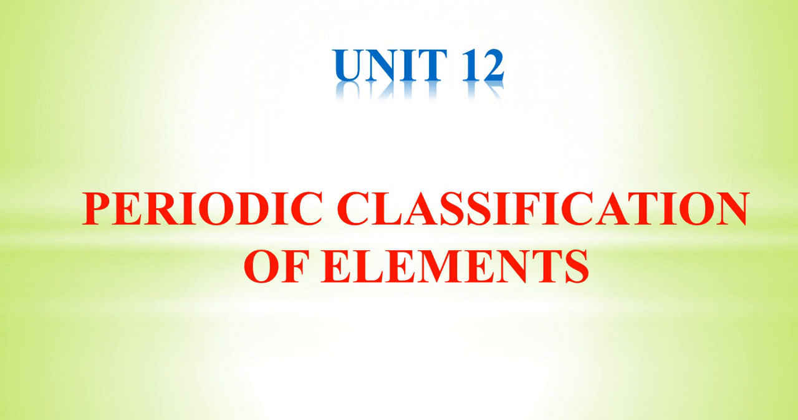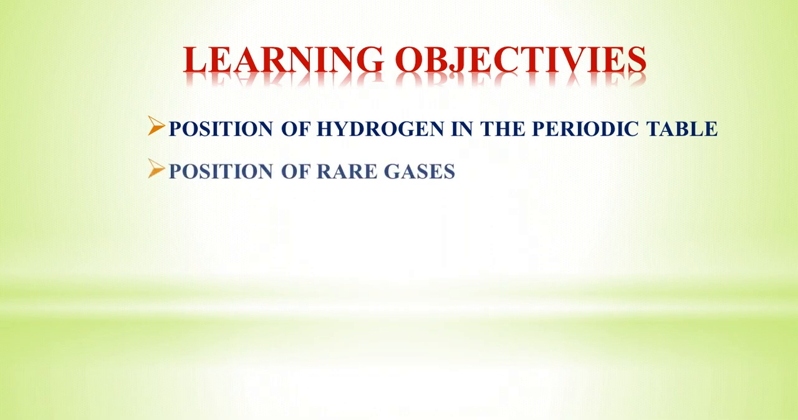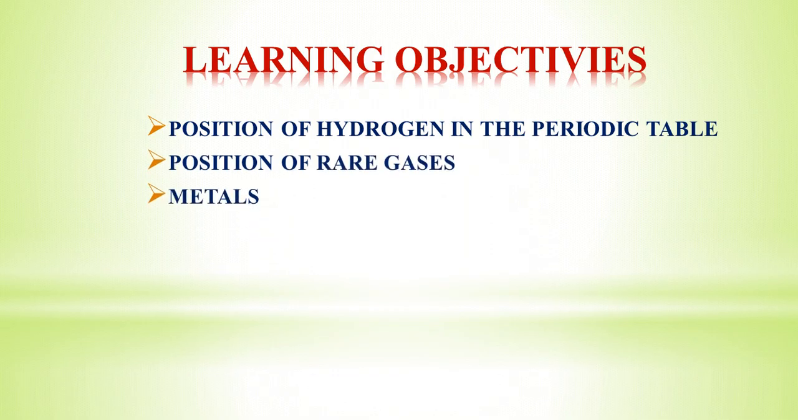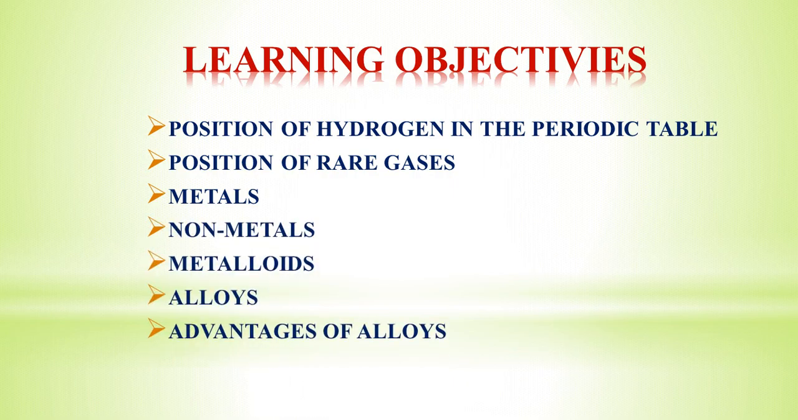What we are going to see in this video, the last lesson, is the properties of metals, non-metals and metalloids, and also the position of rare gases and hydrogen. Then the last topic is alloys. Let me see the objectives of this video. Objectives: position of hydrogen in the periodic table, position of rare gases, metals, non-metals, metalloids, alloys, and the last topic is advantages of alloys.